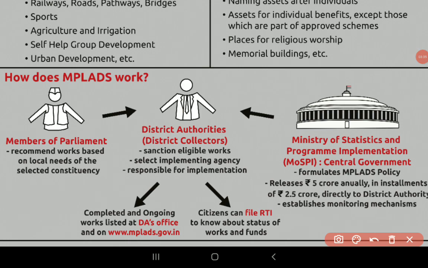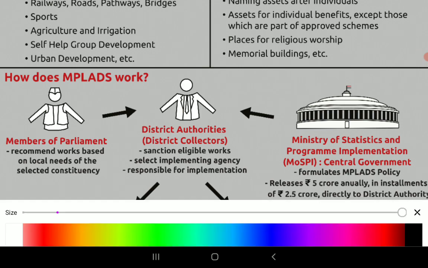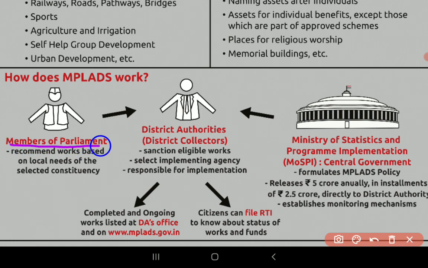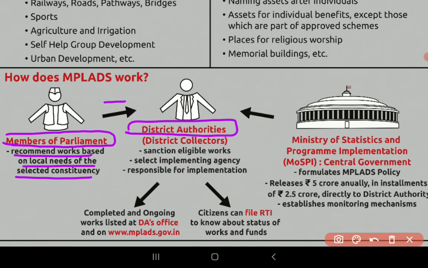See, how will the scheme be implemented, or how does MPLADS work? An MP, a Member of Parliament, will recommend the works based on the local needs of his constituency. To whom will he recommend? To district authorities. Here you have to understand, the MP will not directly spend the amount.